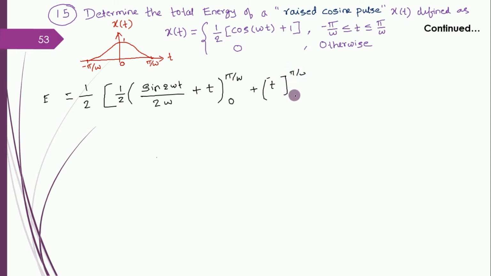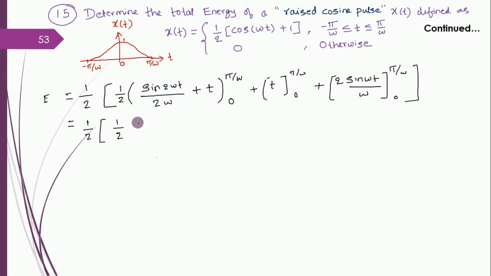Pi by omega 0 plus 2 sine omega t divided by omega, pi by omega 0. So this is a repetition of the step. Let it be. So now we will have a clear idea about it. 1 by 2. Apply the limits now. Upper limit pi by omega. If I substitute pi by omega here, omega cancels. It comes out to be 2 pi.